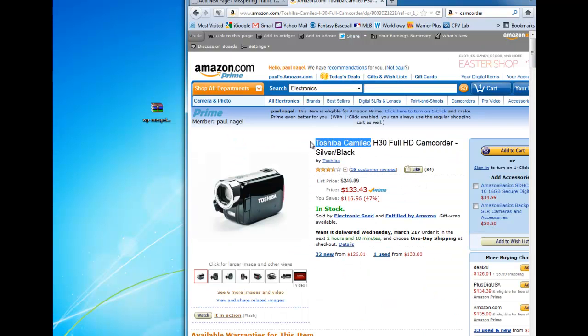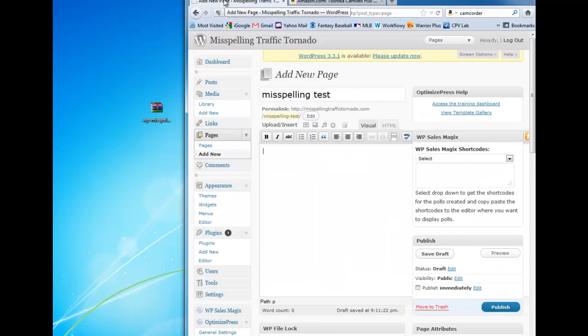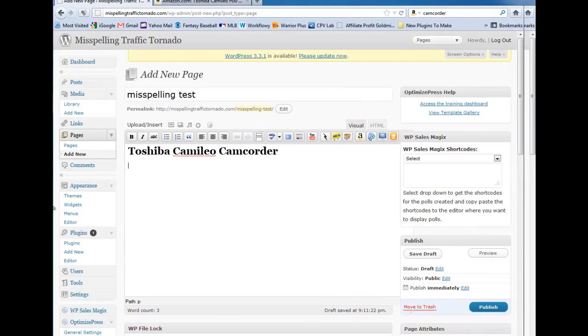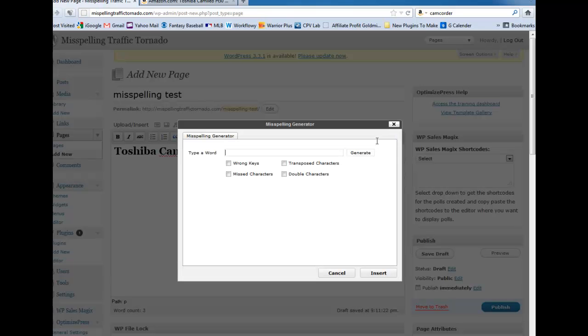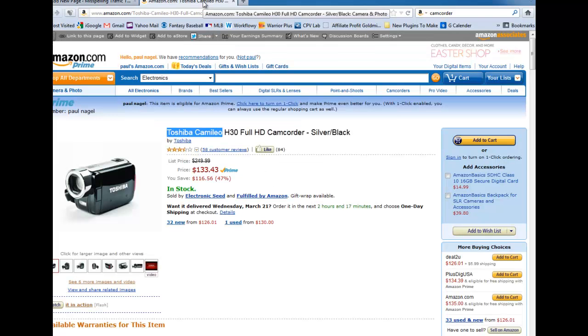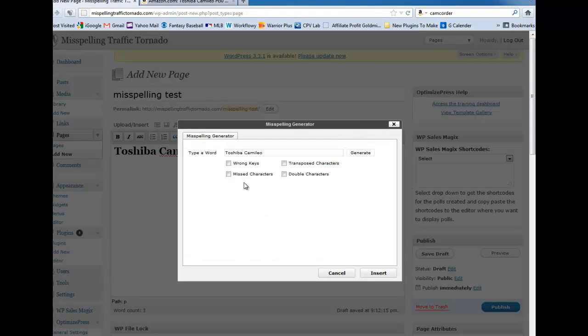So we got the Toshiba, whatever that is. And that's fine for the content. This is just an example. Okay, so the misspelling thing is located right here. Just click it, and we're going to go ahead and copy that and stick it in there.